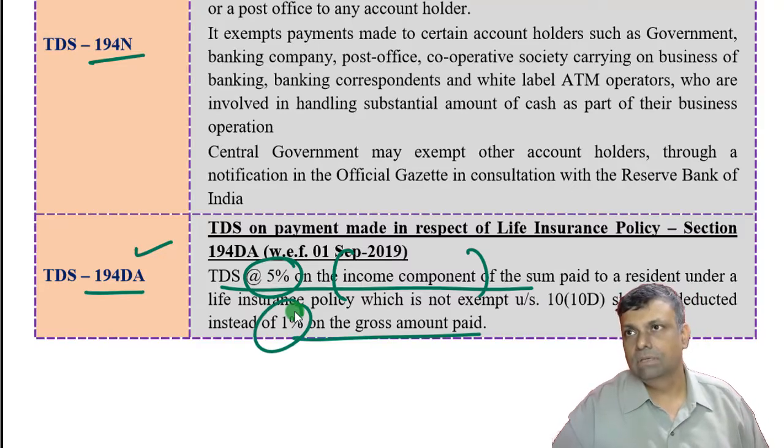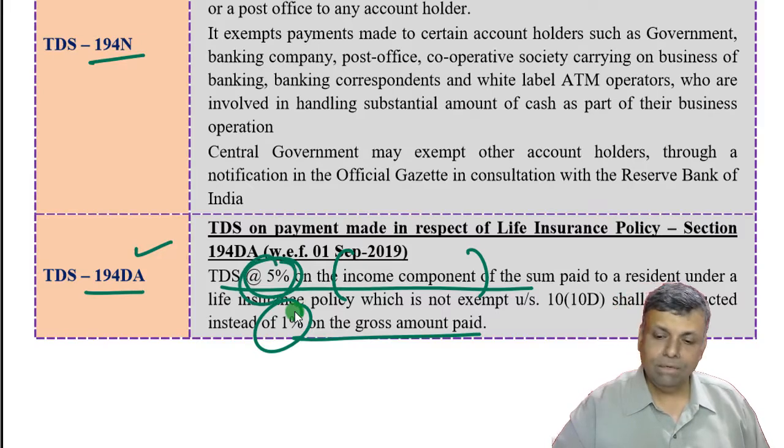Okay, so if the payment made to you is, supposing, 10 lakhs of rupees, in the old system it was 10 lakhs rupees into 1%, that was TDS. But in the newer system, out of the 10 lakhs of rupees, how much is the income component. That means LIC will have to know that 10 lakh rupees it is paying, but how much subscription it had received towards that particular policy. So how much is basically the income component in that 10 lakhs of payment, and LIC will of course have that particular data. The insurance company will of course have that data, how much total investment they had received from the investor and against which how much the payment is. There is a profit component, or what should I say, income component. Of that you have to multiply 5%.